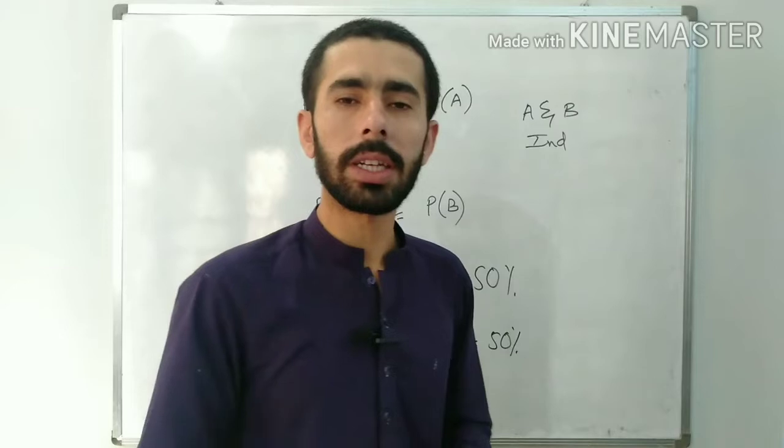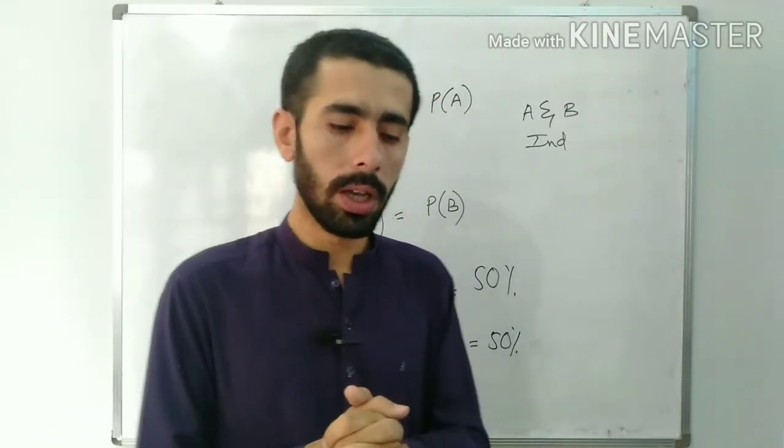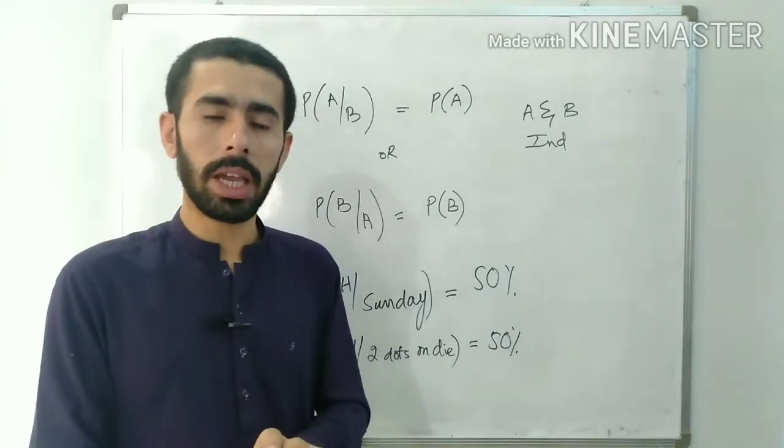After independent events, the next thing that we are going to discuss is the multiplication rule, and that really makes our lives easy.